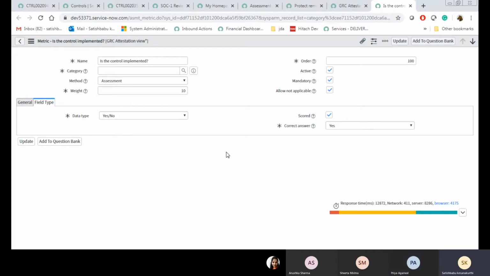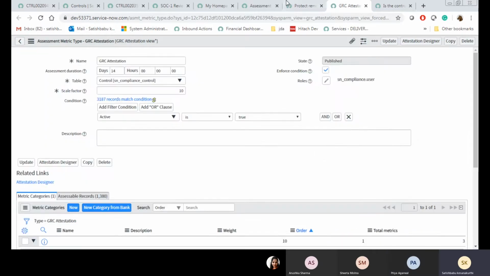Understand? First string. In case you are selecting yes or no, I showed you. In case true or false, the correct answer is scored as true. Correct answer is true. Right? Understand? Okay.